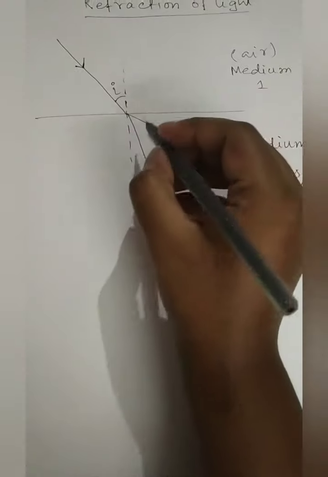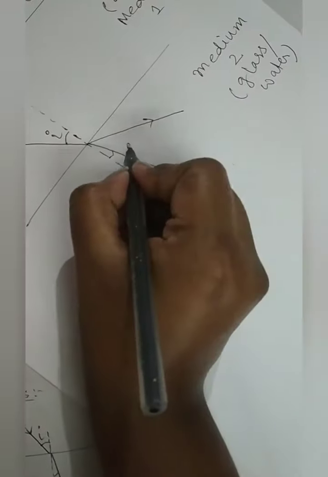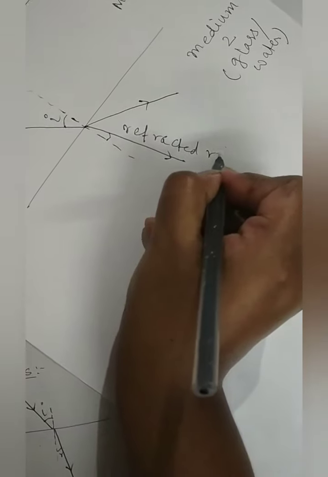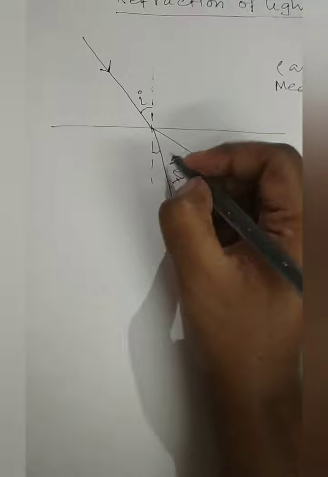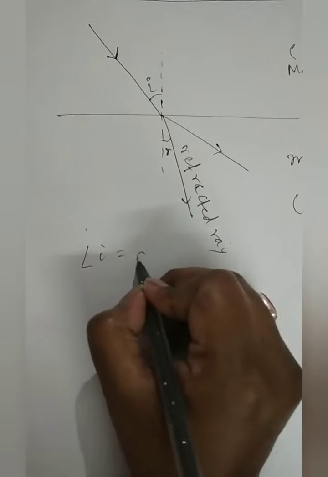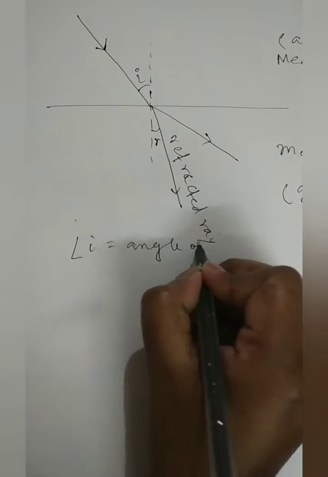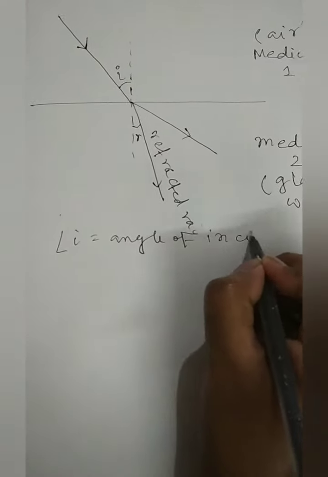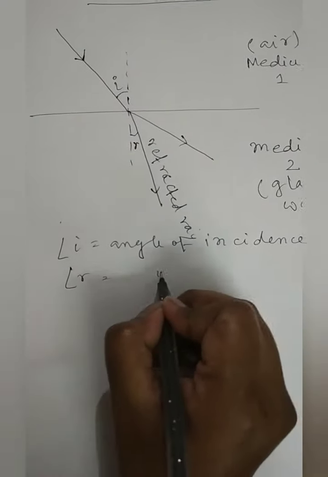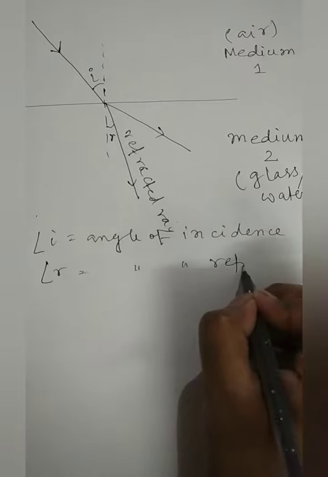Okay, now let's assume this is the refracted ray. And the angle between the normal and the refracted ray is called angle of refraction, or R. So angle I is your angle of incidence and angle R is your angle of refraction.